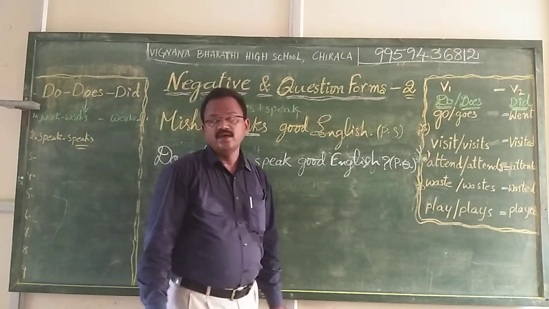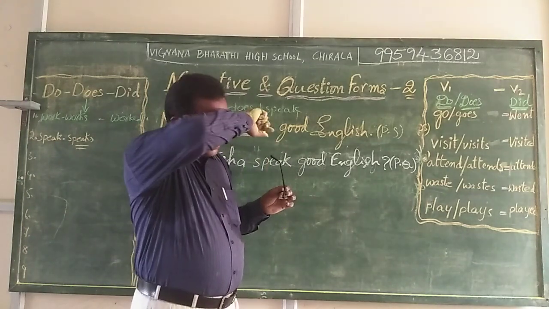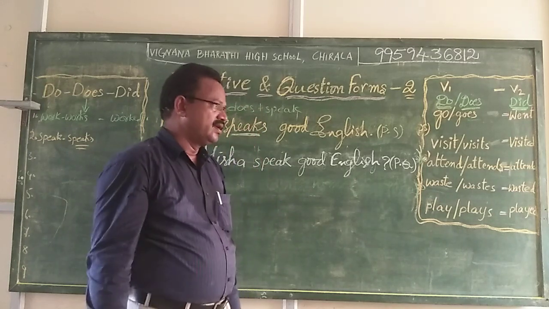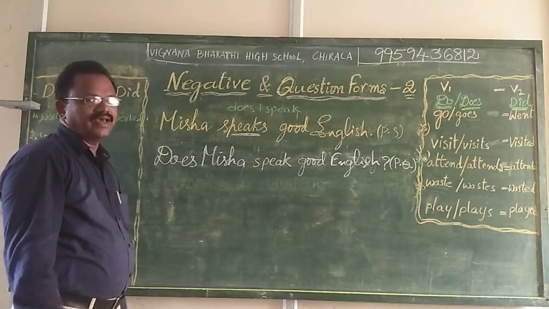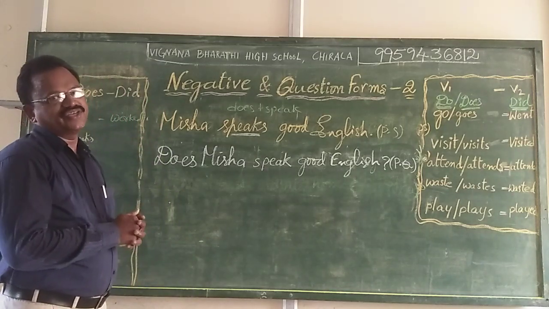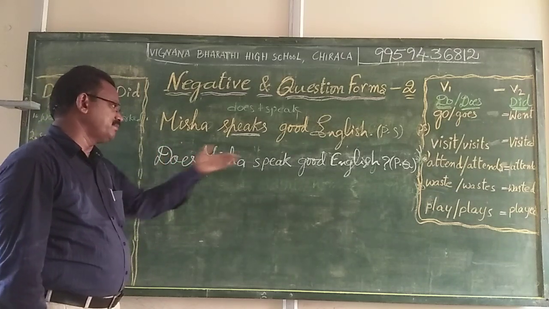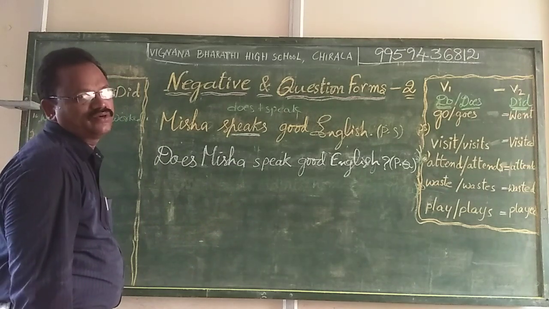Positive question form. If you want to ask about somebody among your friends, that is, does Ramu speak good English? Like that. You can utilize this conversation in a different way. Whenever you want to ask something, you follow this set of rules to create a positive question form.